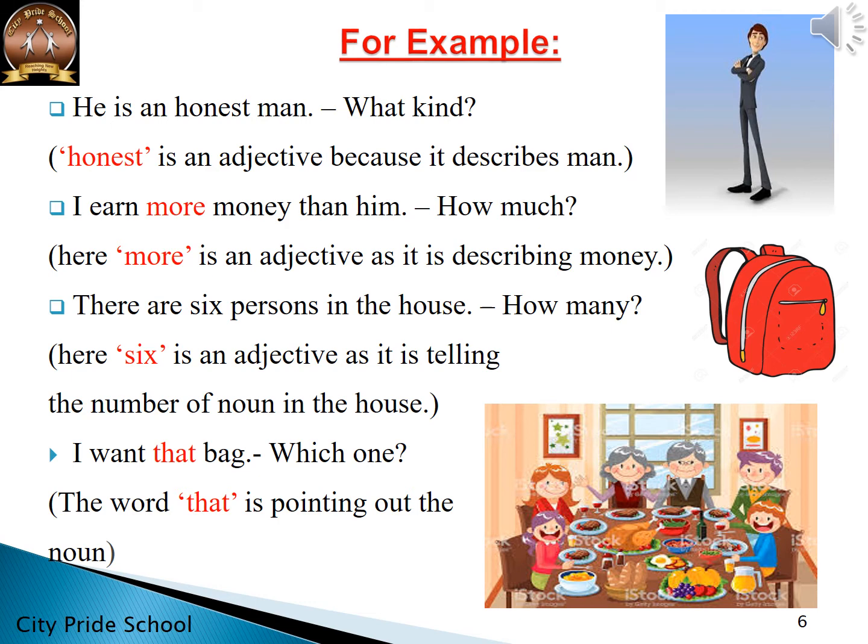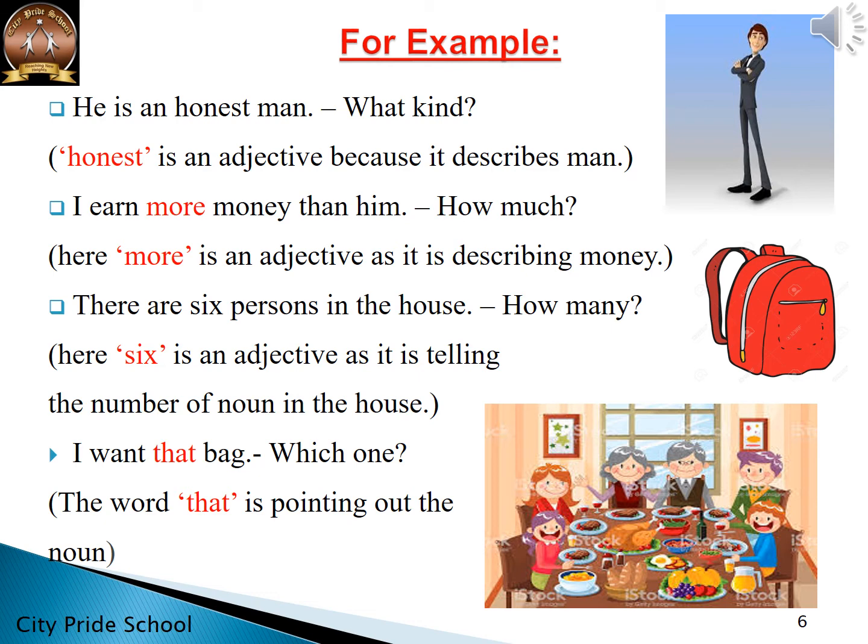The next sentence, I earn more money than him. Money is a noun. So when you ask a question, that is how much, the answer you get is more. The specific number of the salary or the money is not mentioned. For example, 10,000, 20,000, 25,000 or whatsoever. But it is just describing that more money. So more becomes an adjective as it is describing money. And it answers the question how much.